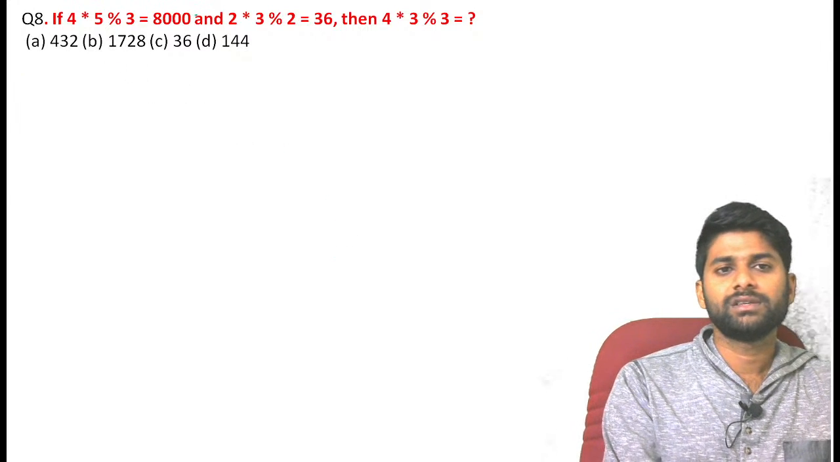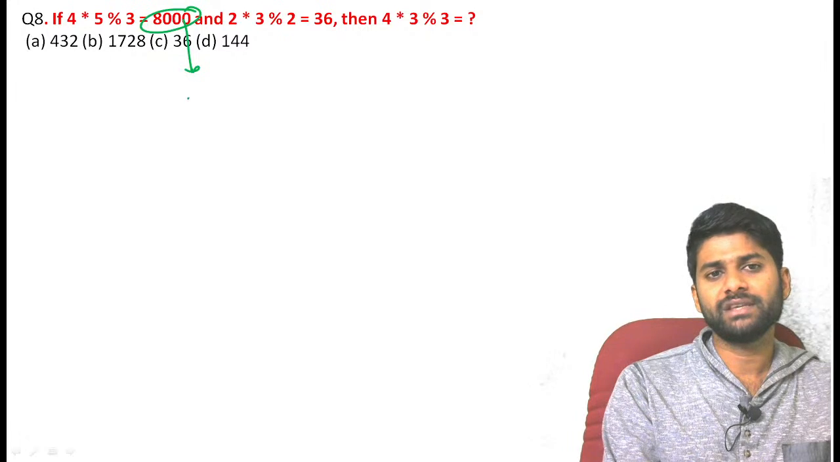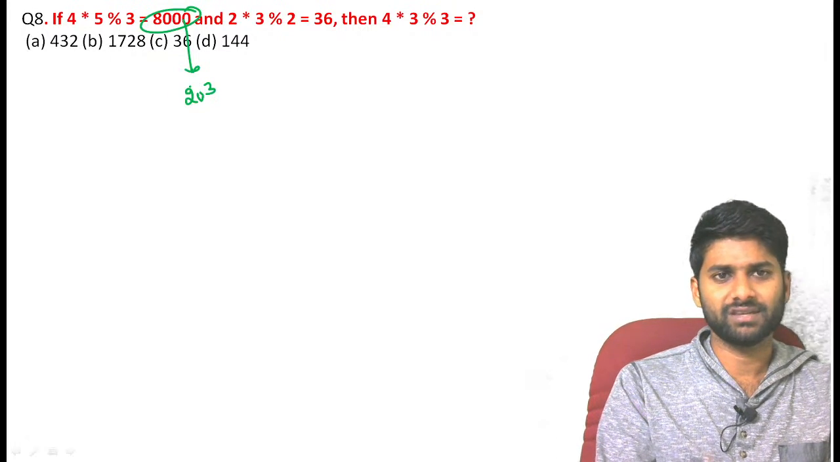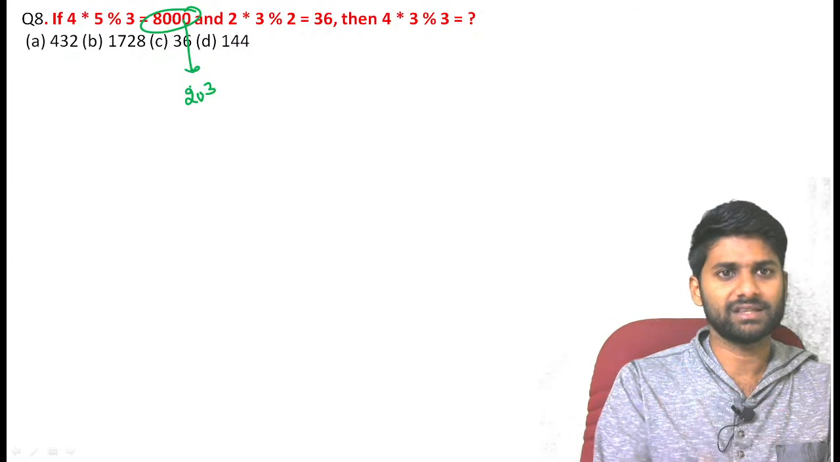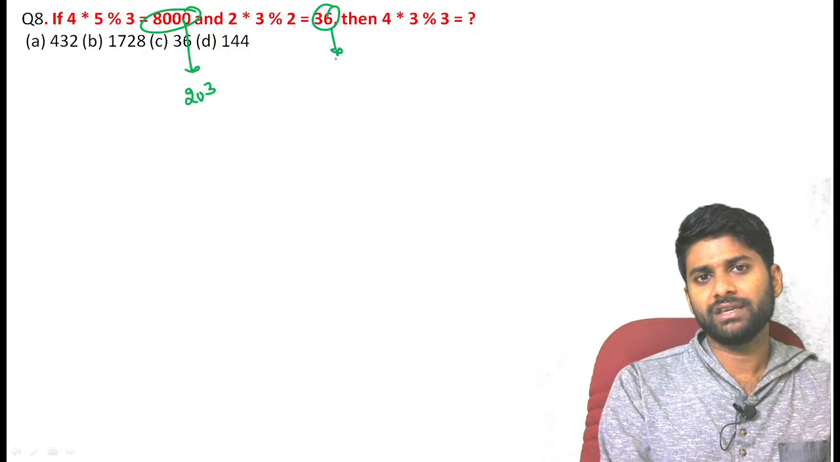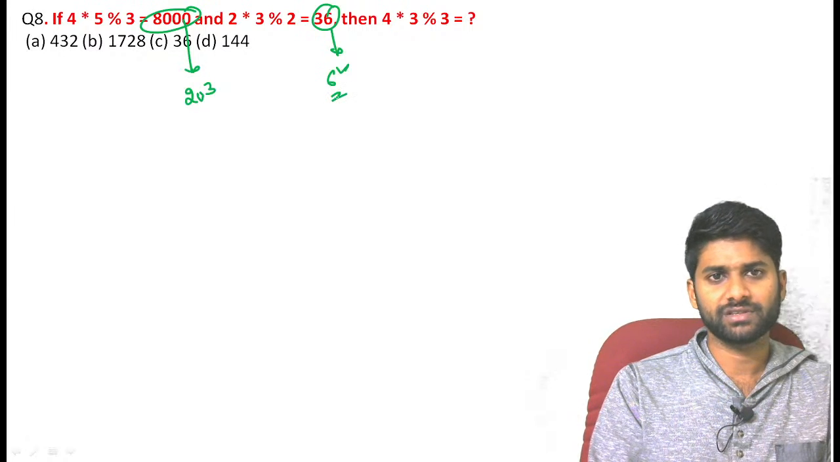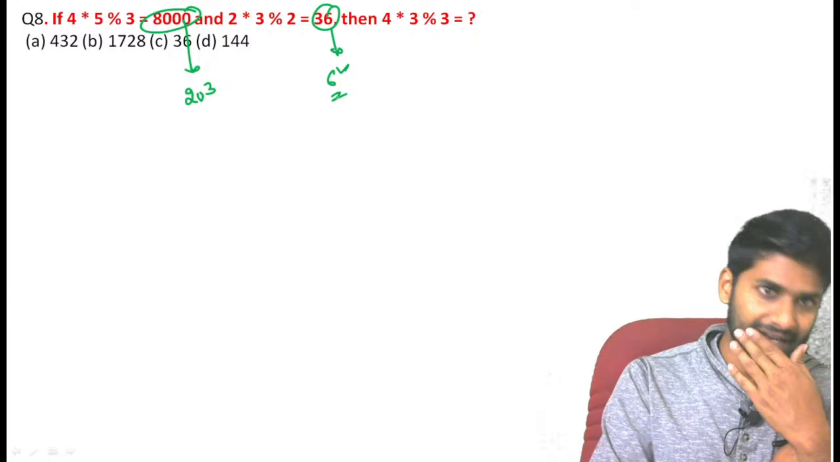Next one. First, see the numbers. Here the number is represented for 20 cube, guys. I can recognize 8,000. If I see the number 8,000 in my mind, definitely I can say that it is 20 cube. And definitely here 36 is represented for 6 square. So that is the first representation, the visual representation. But here the symbols, see, star and percentage.